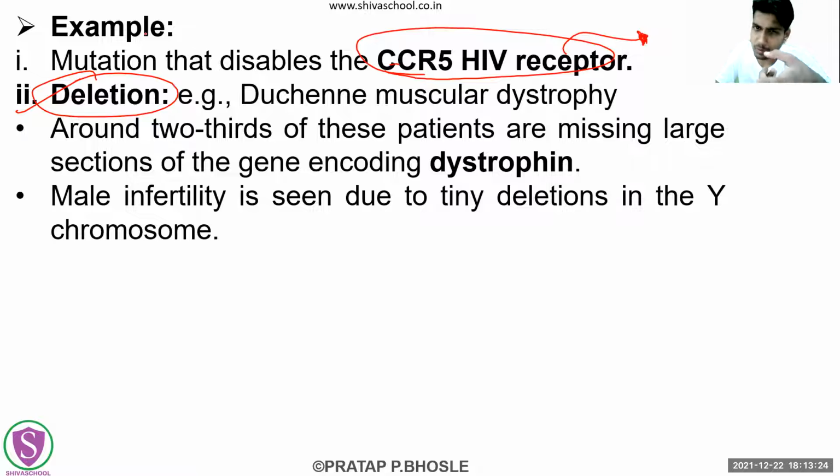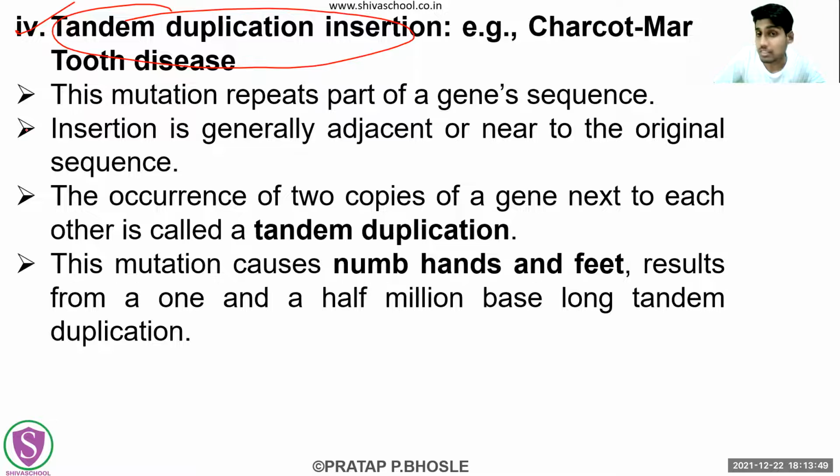There is one example only, that is the mutation that is disabling the CCR5 HIV receptor. This is occurring because of the frame shift mutation. That is what we want to convey, but no explanation. I could have gone into some digging of more points on that, but instead, we will study this deletion, insertion, and tandem duplication insertion.